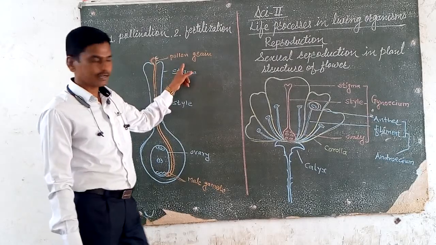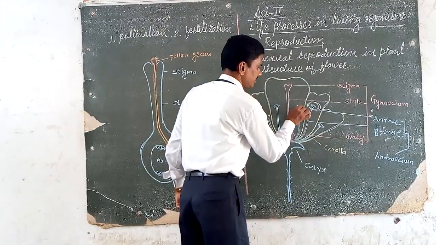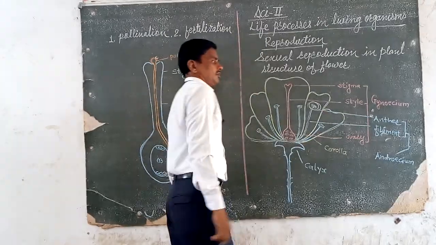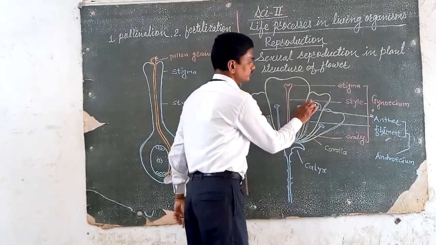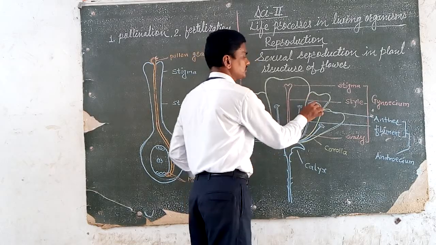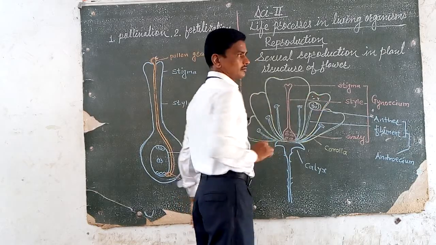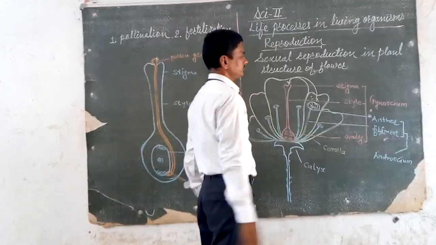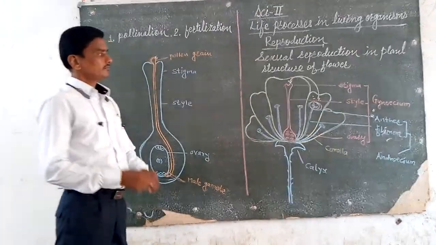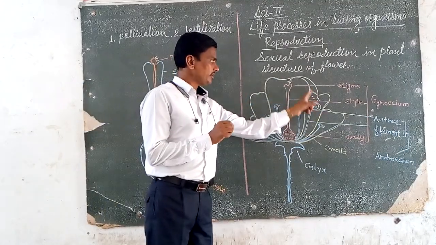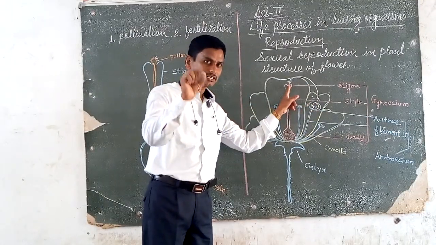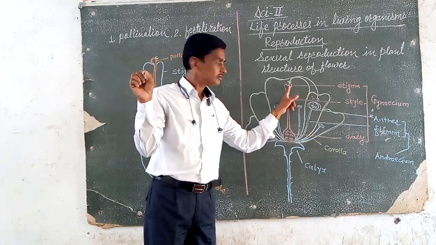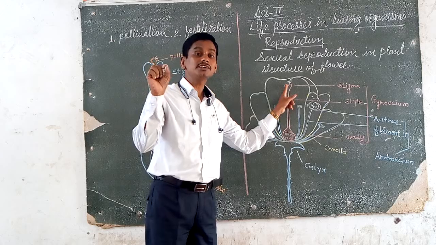These are known as pollen grains. Now, these pollen grains are present in the anther. The anther bursts and liberates these pollen grains. These pollen grains come in contact with the stigma. That process is known as the pollination process.